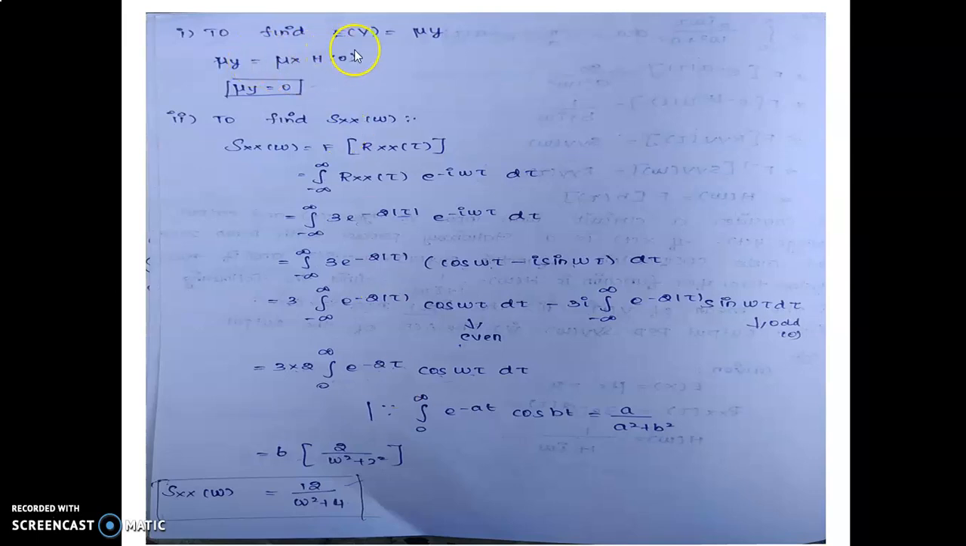First, to find E[Y] = μy. You know the formula, μy = μx · H(0). Here μx is 0, as given. So 0 times anything is 0. So μy = 0.